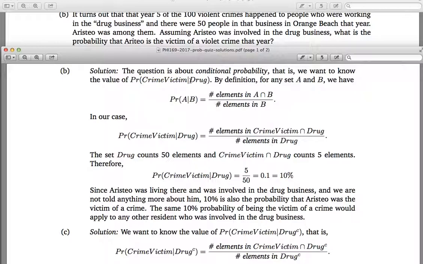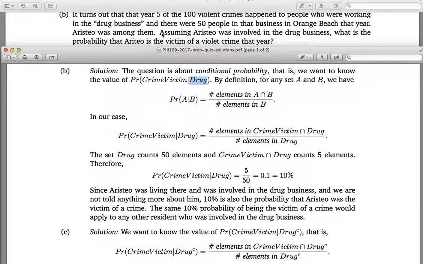And then this is conditional on drug. And by drug here, just my convention, I refer to the event of working in the drug business. So someone who works in the drug business is going to be an element of the set that is referred to by drug. Okay, so this is a conditional probability.